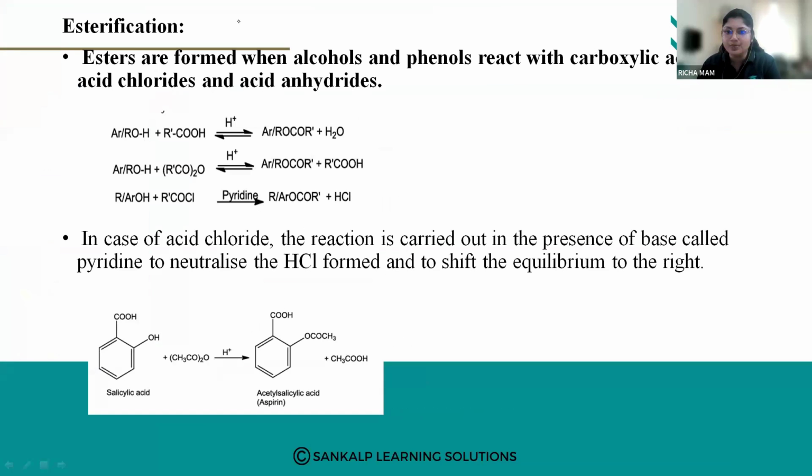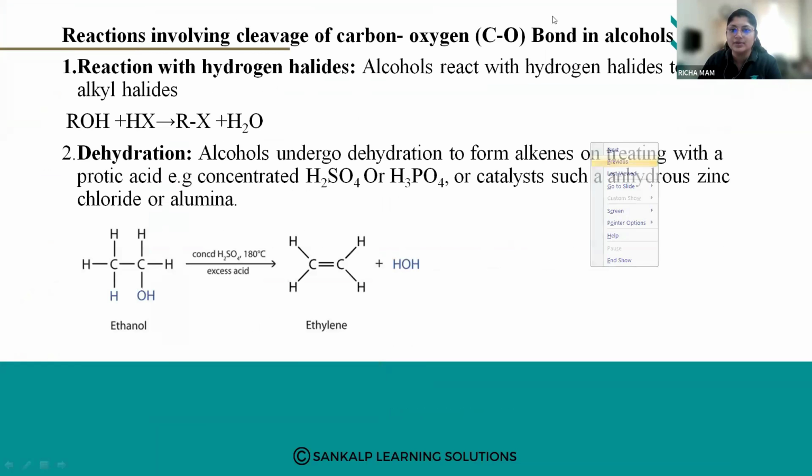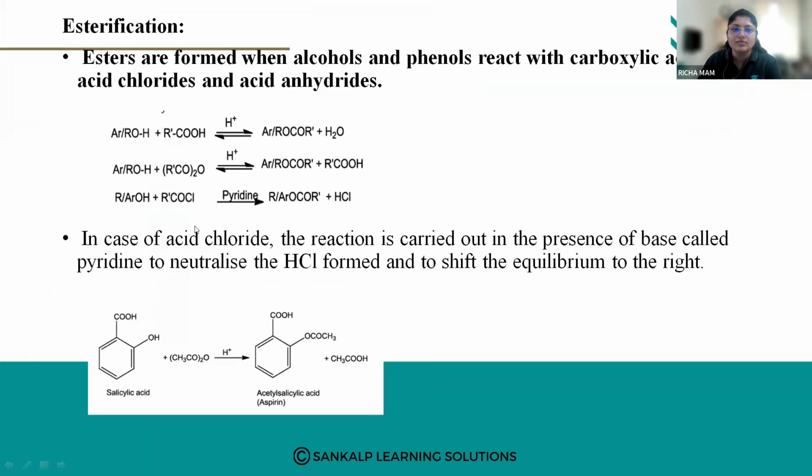Very, very important from the exam point of view. Please mark this important for 2 marks. What is an esterification reaction? Give an example. A question like this can be asked. Esterification reactions are when alcohols and phenols react with a carboxylic acid, or with an acid chloride, or with an acid anhydride, and they produce esters.